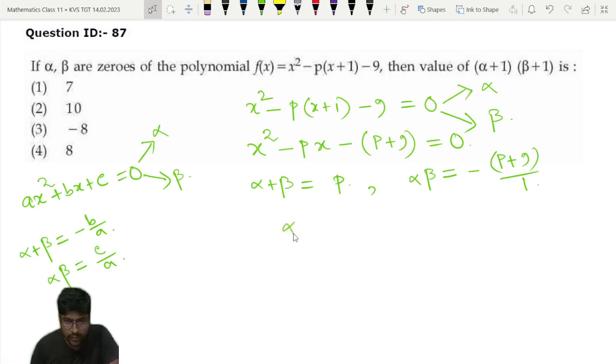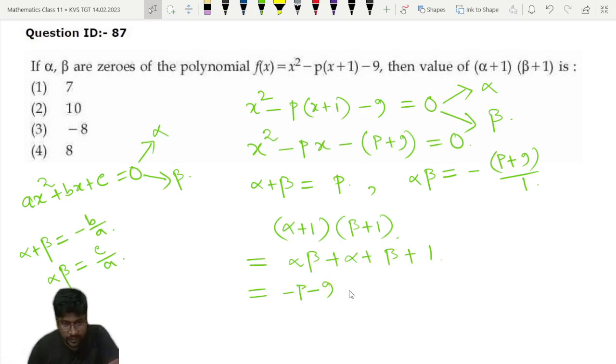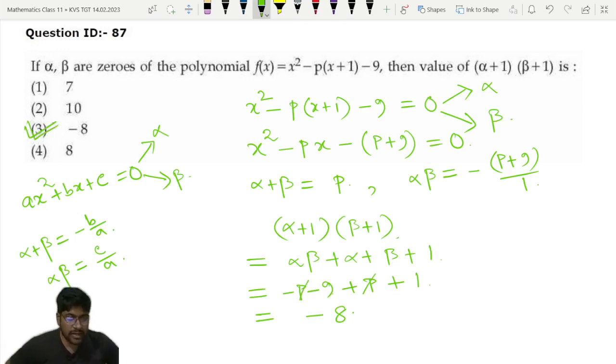So now we have to find the value of alpha plus 1 into beta plus 1. So what will it be? It will be alpha beta plus alpha plus beta plus 1. Alpha beta value means minus p minus 9, alpha plus beta means plus p, and plus 1. So p will be cancelled, and minus 9 plus 1 means minus 8. So minus 8 is the correct answer. So option 3 is the correct answer for question number 87.